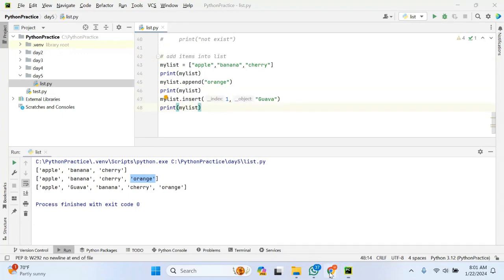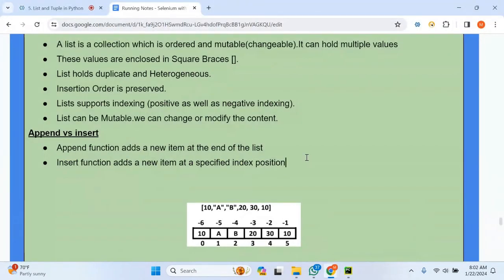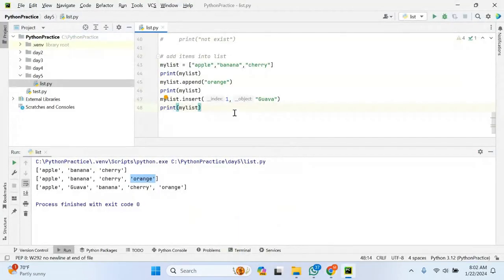They will try to ask you this in an interview, so you should make it clear: the append function adds a new item at the end of the list. The insert function adds a new item at the specified index position. You are just specifying the index position, like in the first index position I want so and so value.